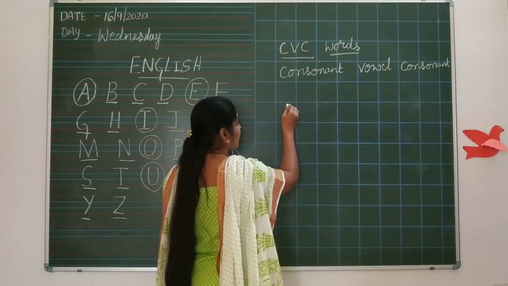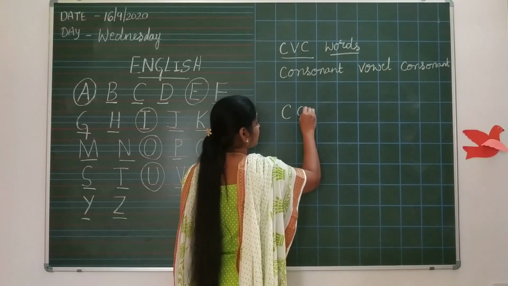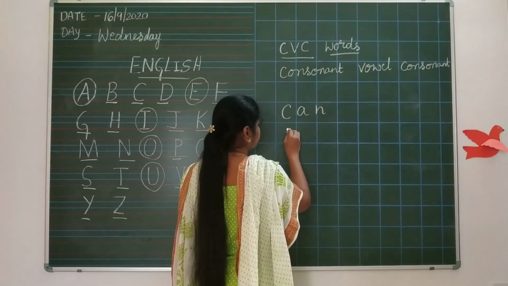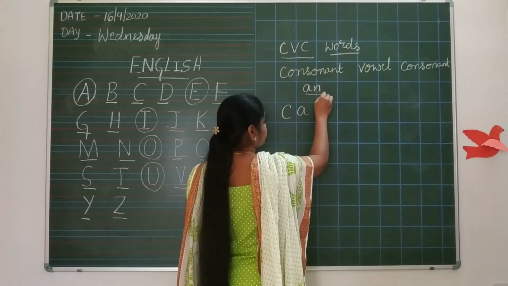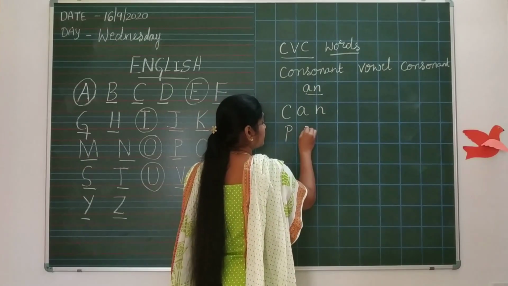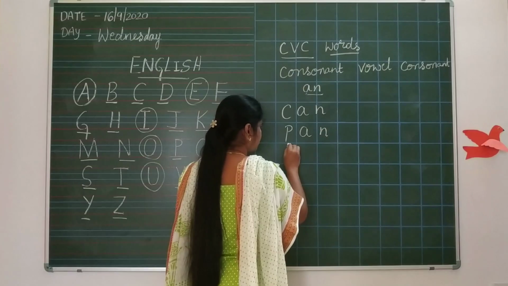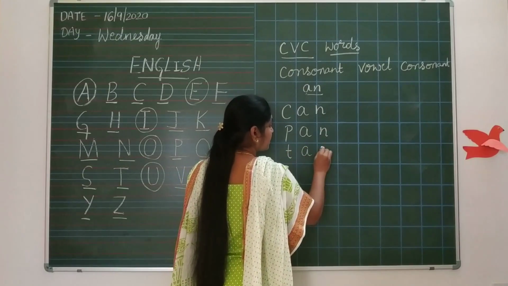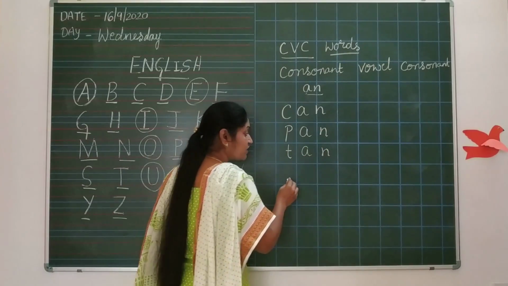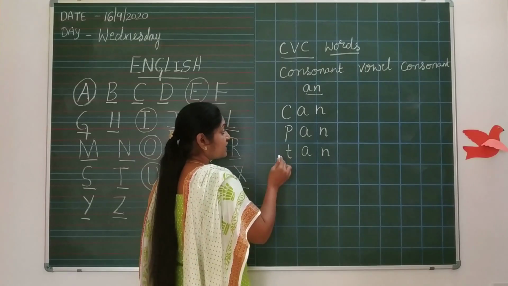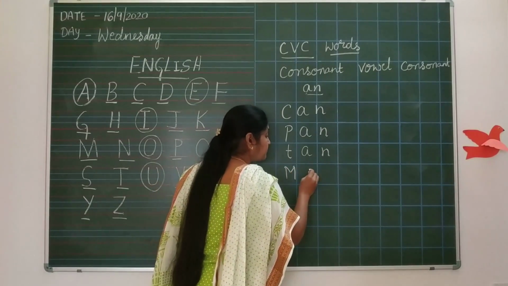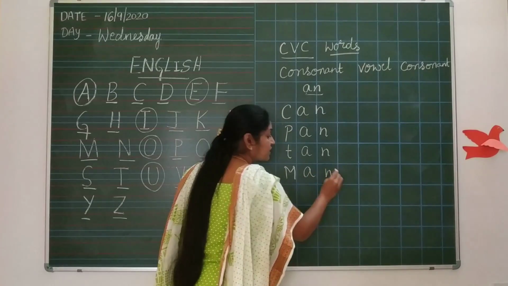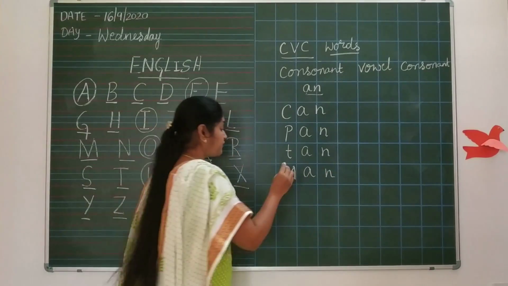Okay. Can. C-A-N. Only I am teaching A-N. Okay, we'll see A-N. Pan. P-A-N. T-A-N. Then what? Can, pan, tan, man. M-A-N. Then fan.